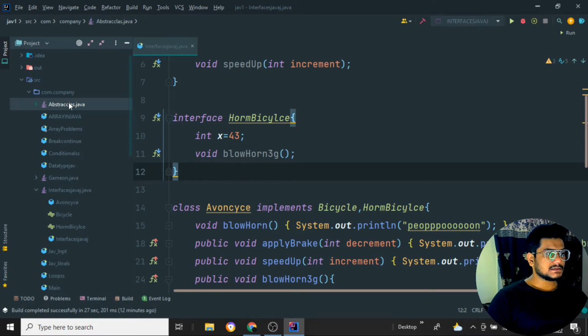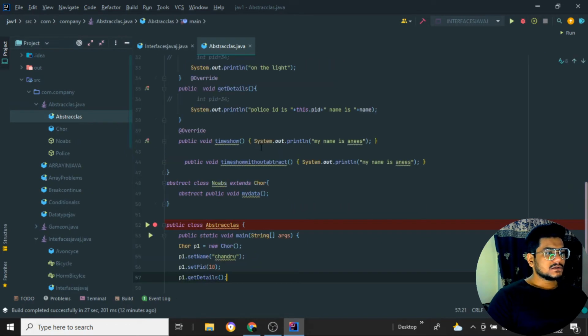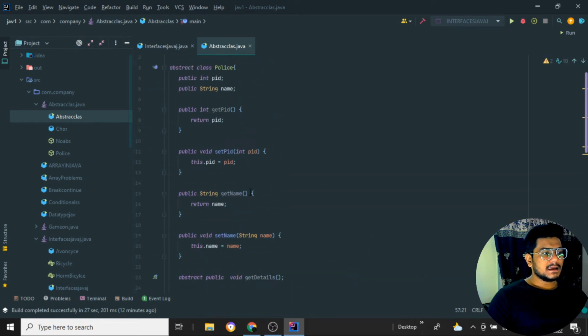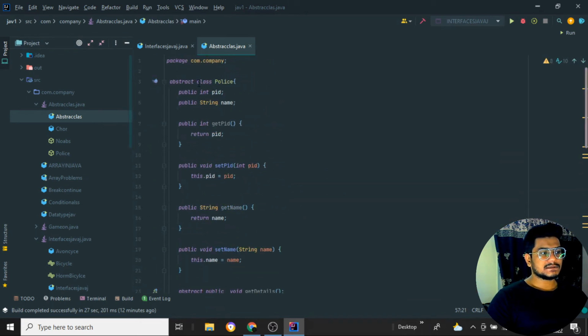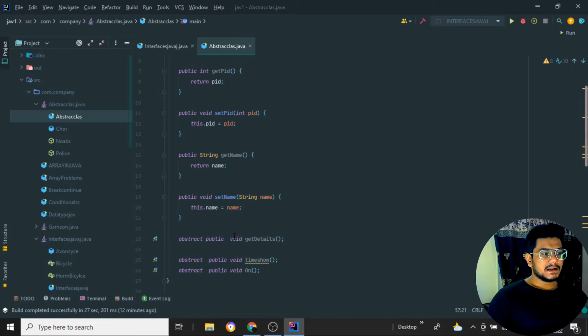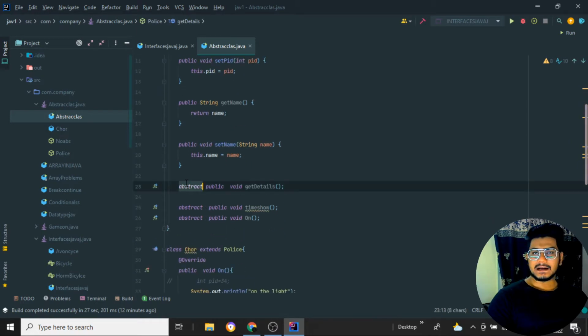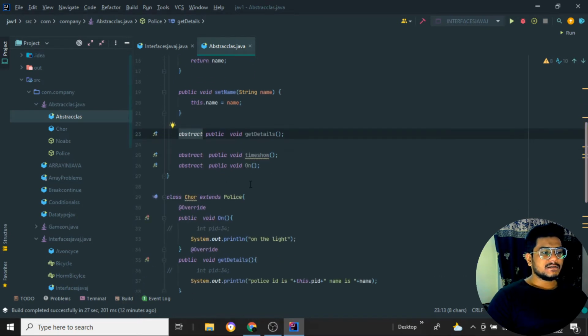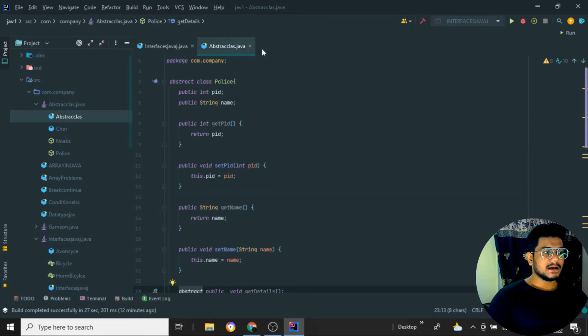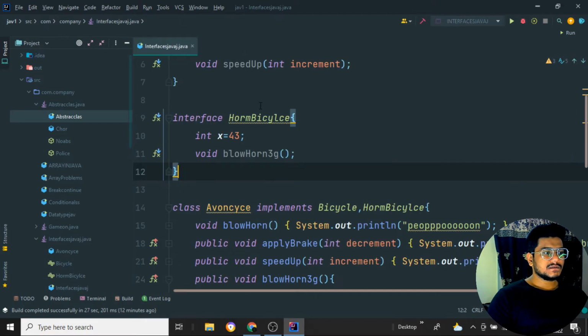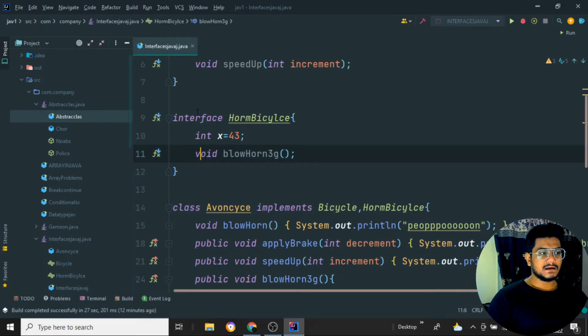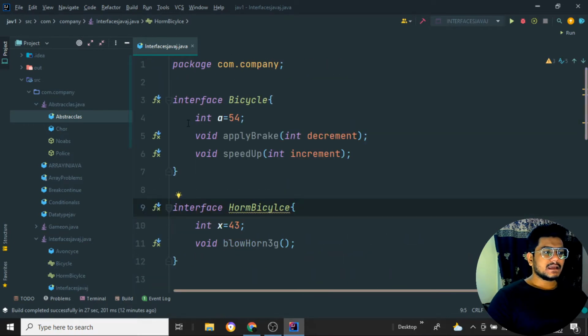If I just open the abstract program, in the abstract class, if you are declaring a particular method as abstract, we need to give it the abstract keyword. You can see abstract get details, abstract time show. So we were giving the abstract keyword in abstraction, but in the interface we are not giving any abstract keyword here. The interface itself is explicitly abstract, where we cannot create objects, so we just declare methods.